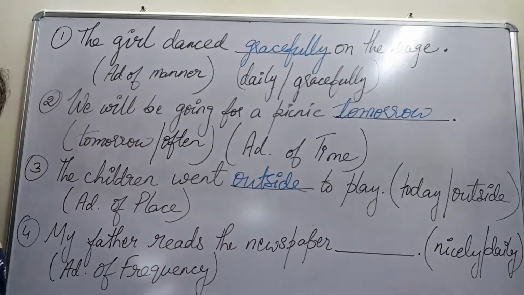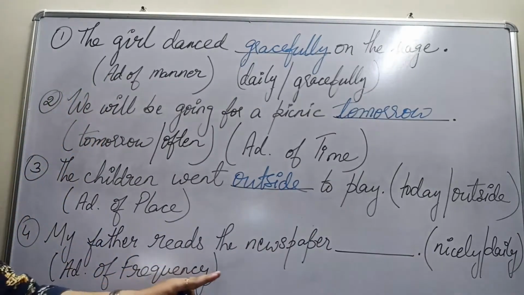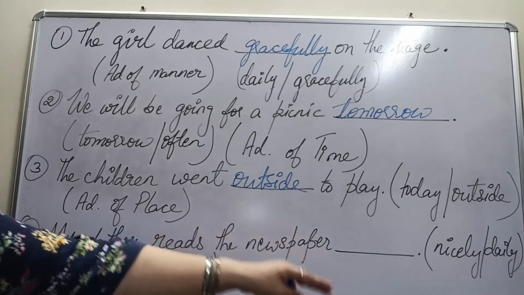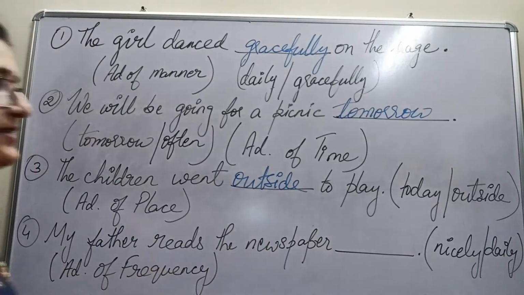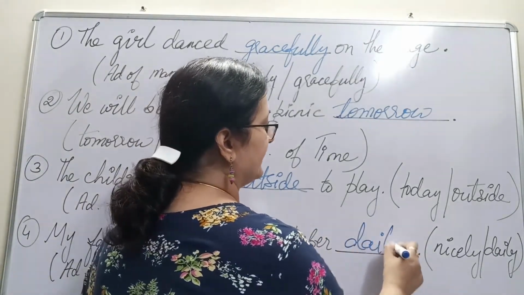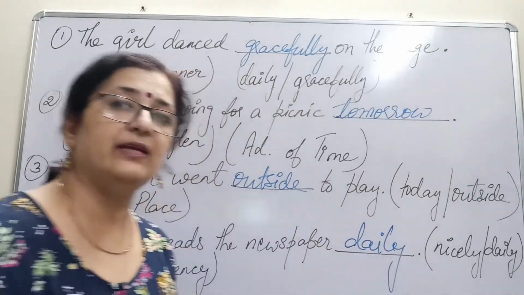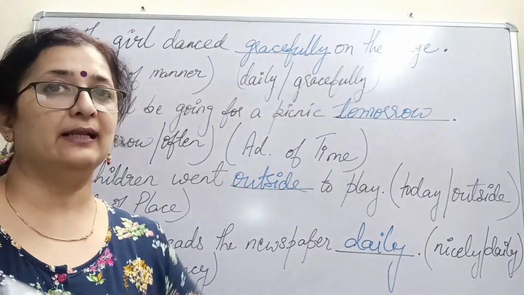We have to check which is the correct one which will fit in. My father reads the newspaper nicely, daily. We need adverb of frequency. So finally, adverb of frequency, we can have daily here. It tells us how often does he read it. He reads it daily. Okay, now let's have the next 4 sentences.